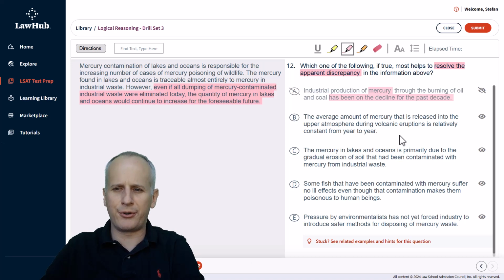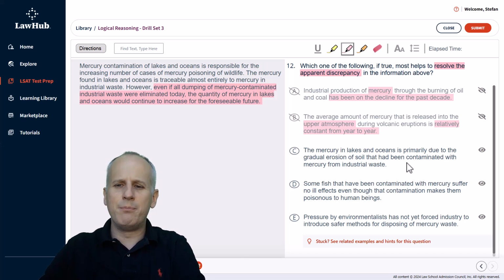The average amount of mercury that is released into the upper atmosphere during volcanic eruptions is relatively constant from year to year. Okay, relatively constant. What does that mean? Upper atmosphere. How is that going to get into the lakes? I need a whole lot of additional information to relate choice B to this unexpected fact, so we can eliminate it as needing additional information pretty immediately.